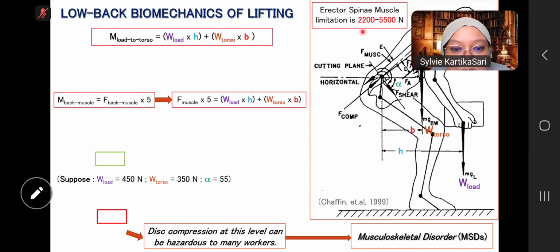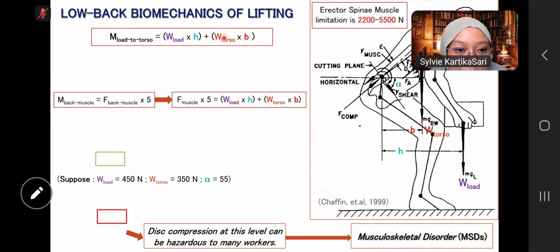The limitation is 2,200 until 5,500 newtons. If above that, there can be musculoskeletal disorders, or a break in the muscle, tendon, ligament, joint, cartilage, or the intervertebral disc.